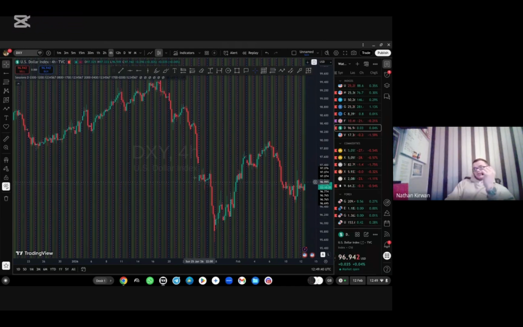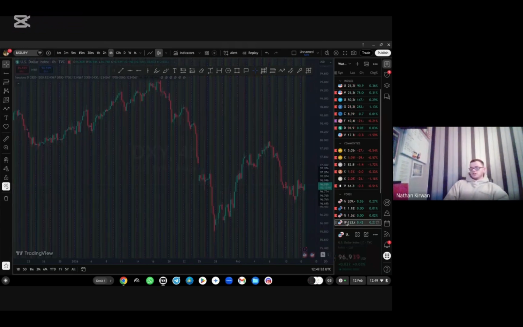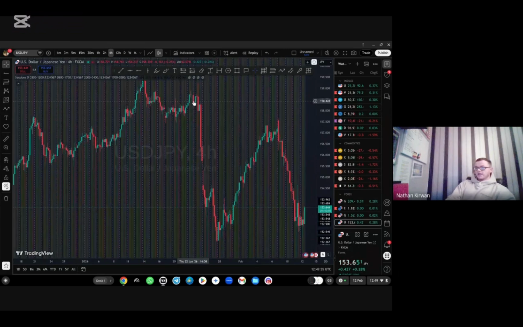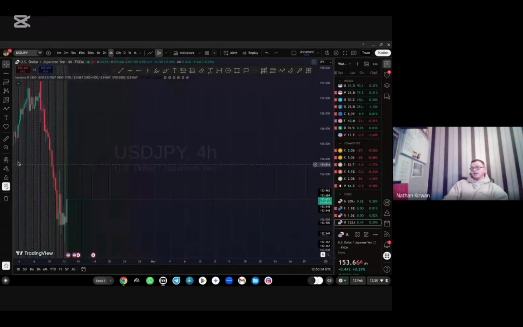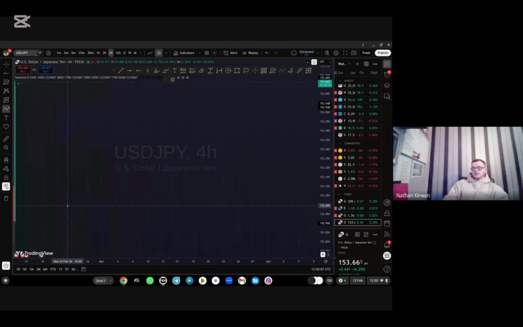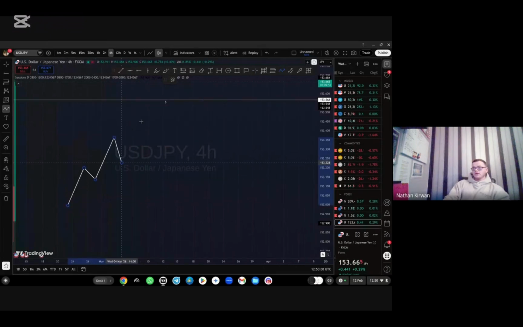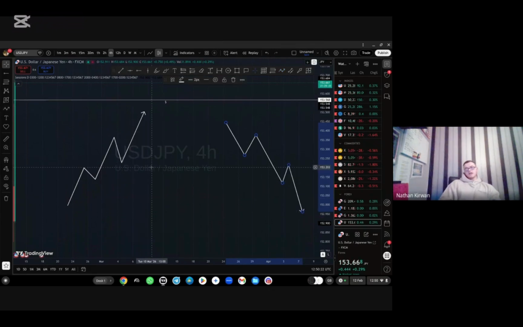Why? Because it's no longer Euro USD, it's no longer the euro against the quote currency as a dollar. Now the dollar is your base currency. So if we look at a pair like USD JPY, bingo, same thing happens. Your base currency is losing value, which means your quote currency is gaining strength in relative terms against the dollar. So if the chart is going up, then that means that the dollar is gaining strength against the Japanese yen. And if the chart is going down, that means that the yen is gaining strength against the dollar.